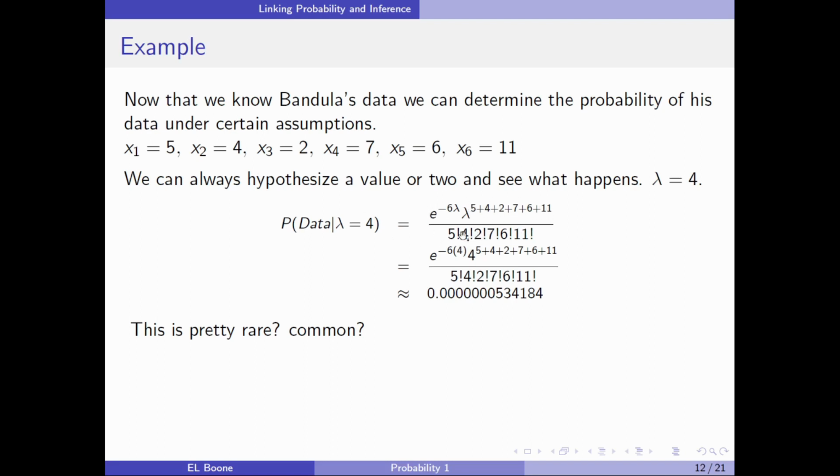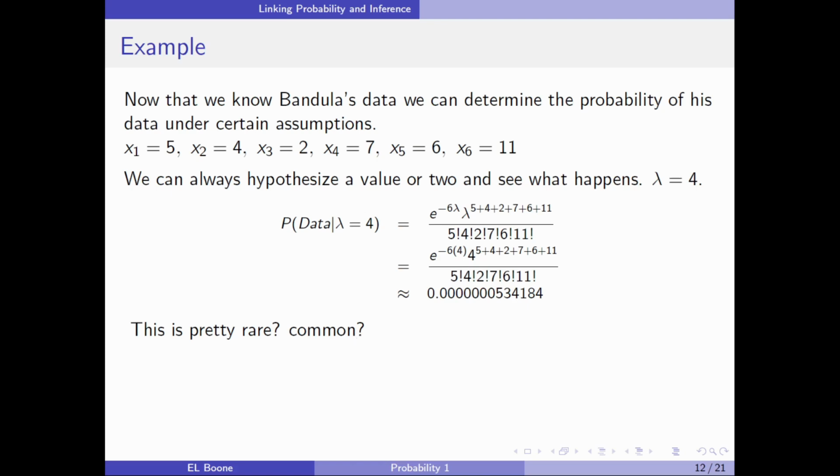Wherever we had a lambda, we just plug in 4. Plug it into our handy-dandy calculator and end up with 0.000000053. And so this is a small number. So the question is, is this rare? Is it common? Who knows? I mean, it's hard to know.